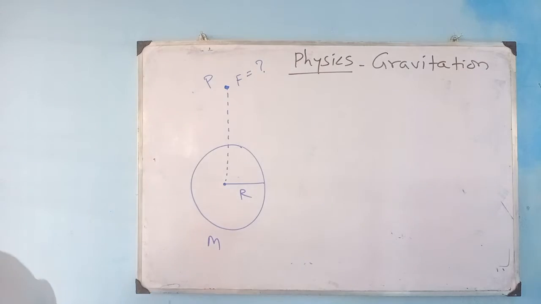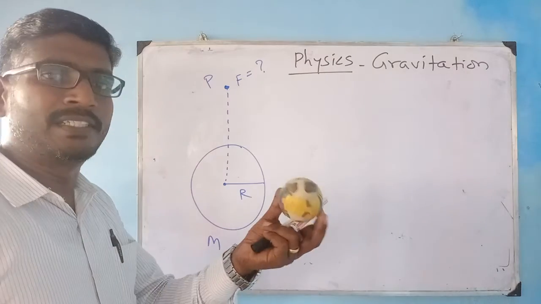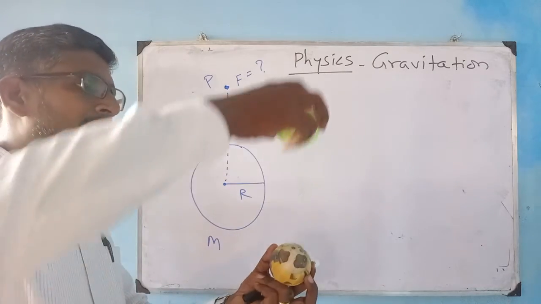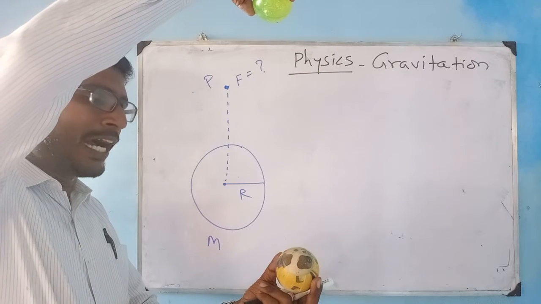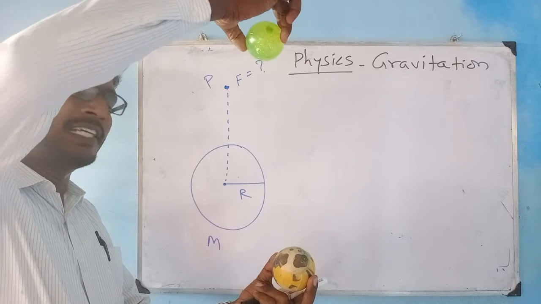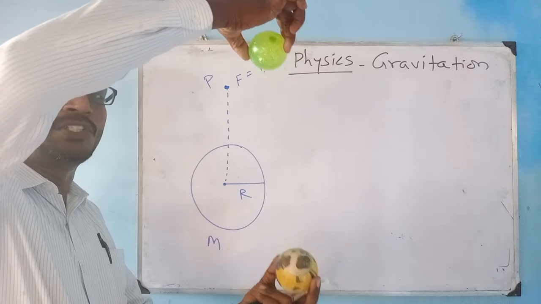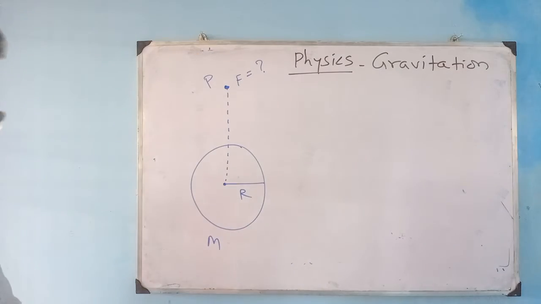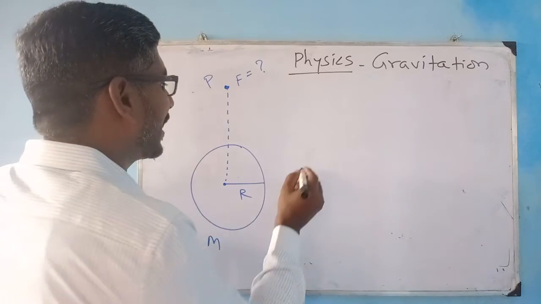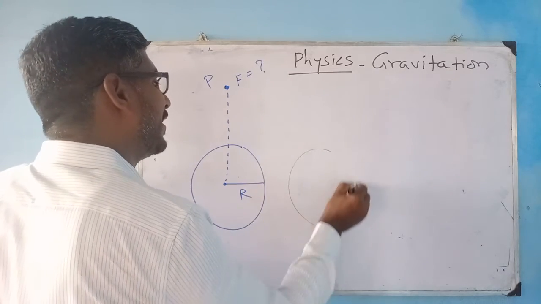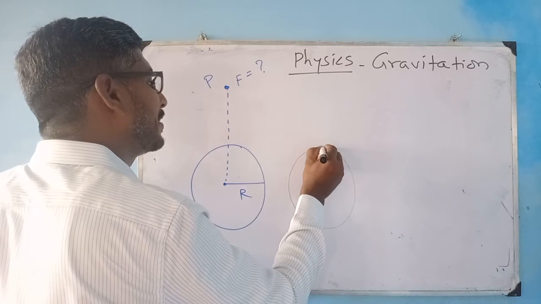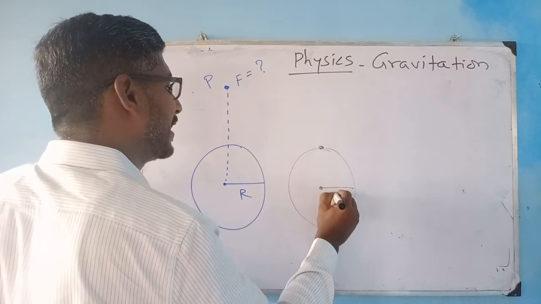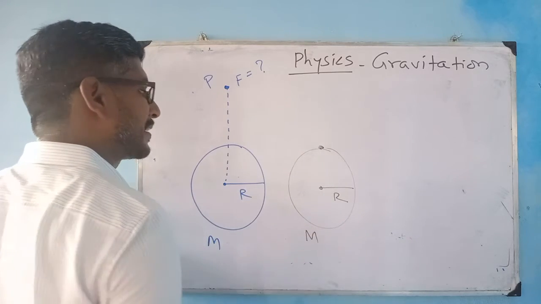For example, let us consider this is the surface of the earth, right? There is one object at this place. I want to find out the gravitational force between these two. How am I going to calculate? This is number one. Second, I want to calculate what happens if this object is lying on this surface, of radius r, and this earth has mass m.